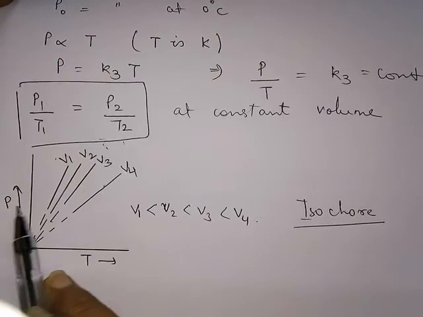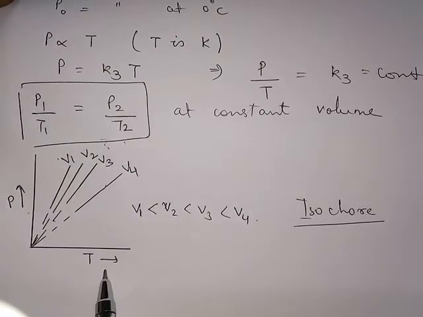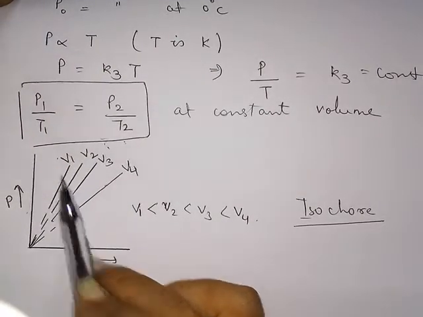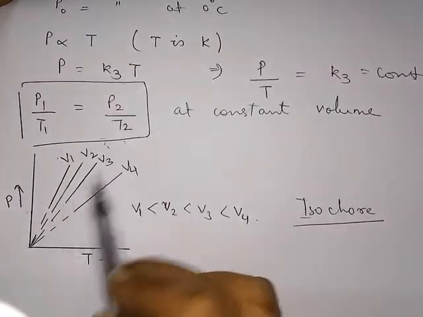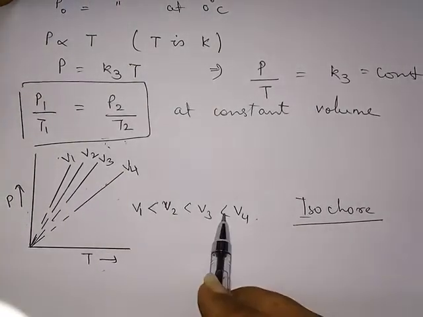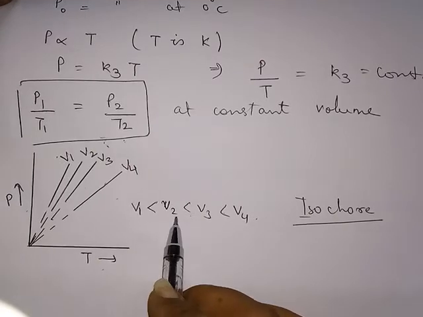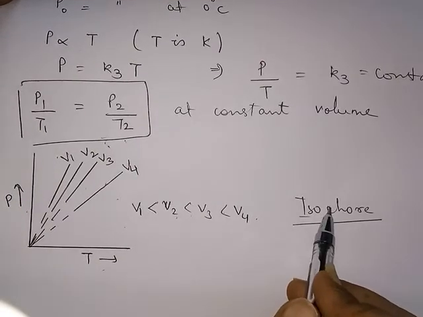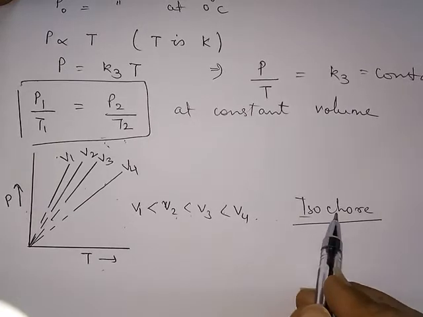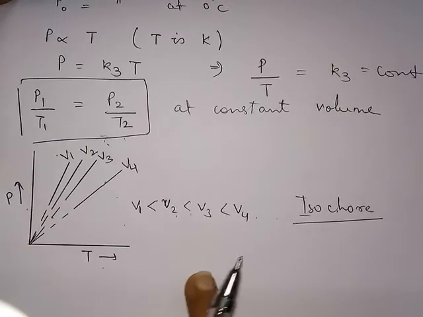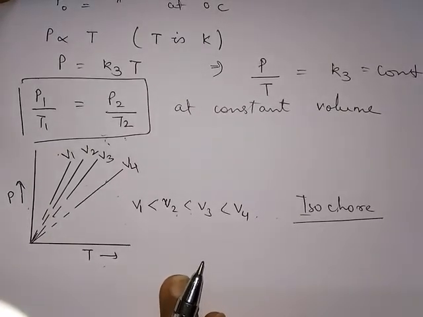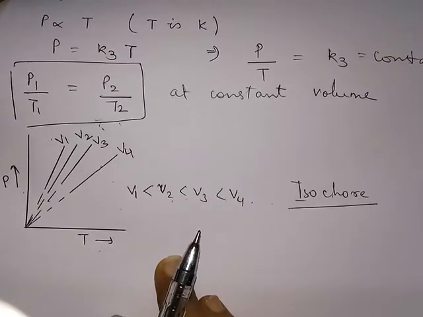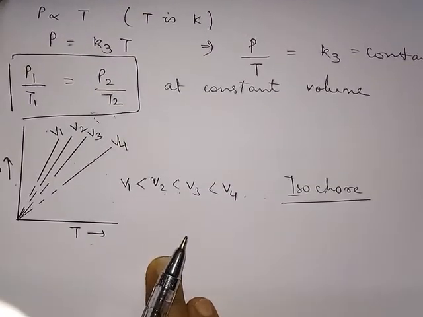So when a graph is plotted between pressure and temperature, we get at constant volume V1 a graph like this, V2, V3, V4, where V4 is greater than V3, which is lesser than V2, which is lesser than V1. So it's at constant volume a pressure temperature graph. This is called isochore. तो एक ग्राफ जब प्रेशर और टेम्परेचर पे प्लॉट किया जाता है, कीपिंग द वॉल्यूम कांस्टेंट इज कॉल्ड एज आइसोकोर.